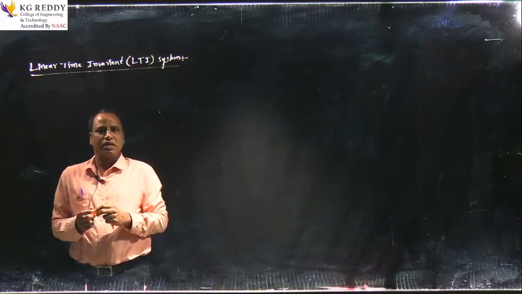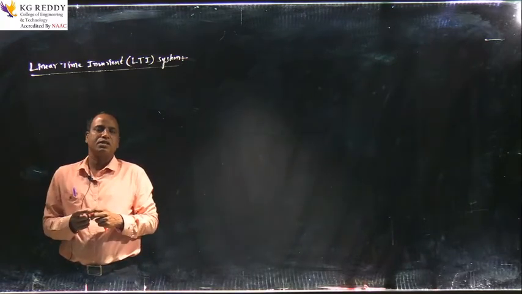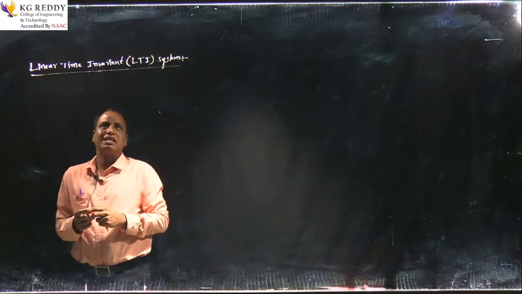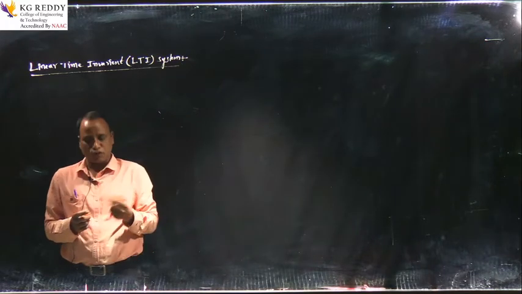Now, let us try to understand how a signal is transmitted through the linear time invariant system. We are going to determine the response, or the output, of the LTI system with the concept of convolution.